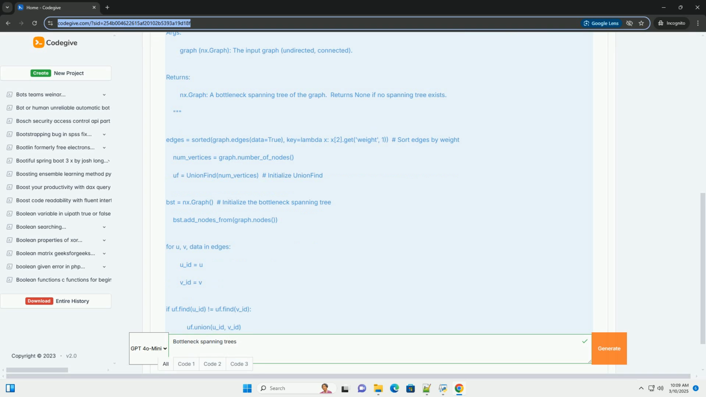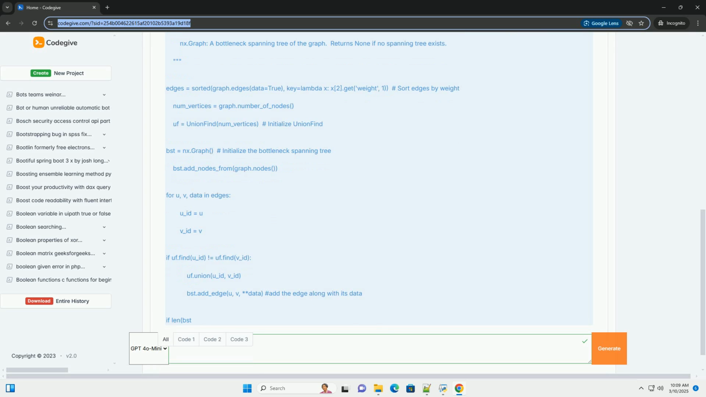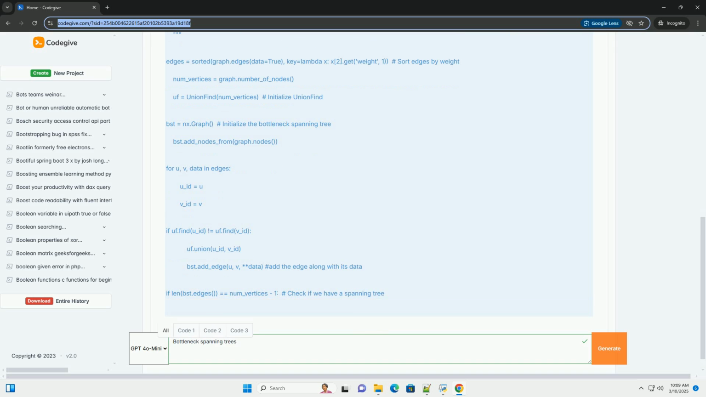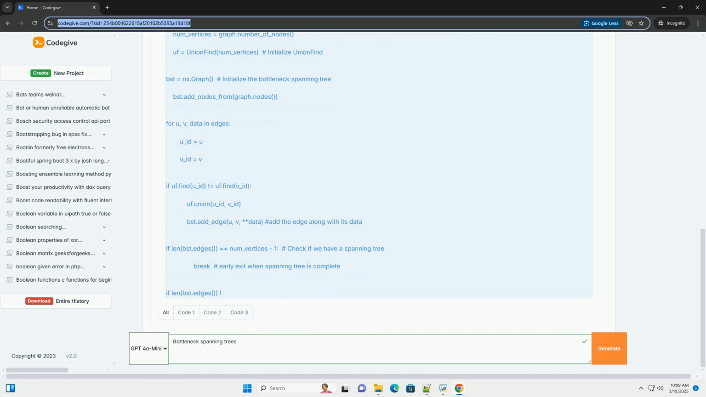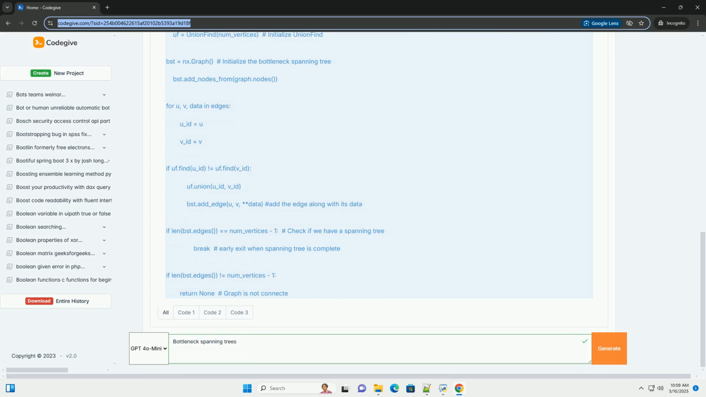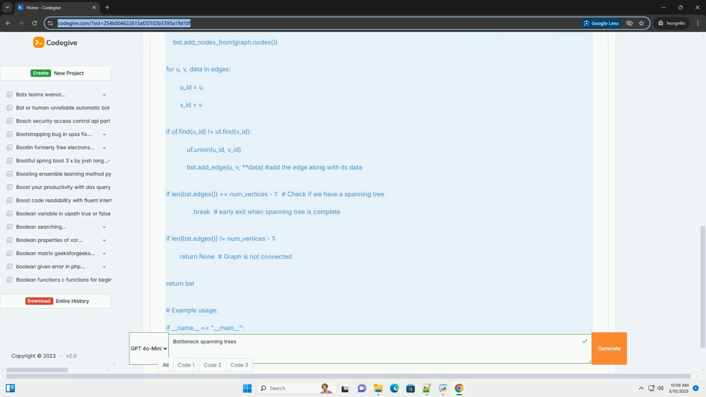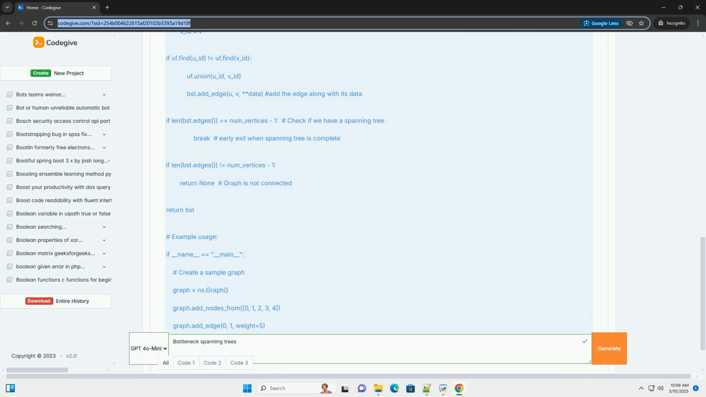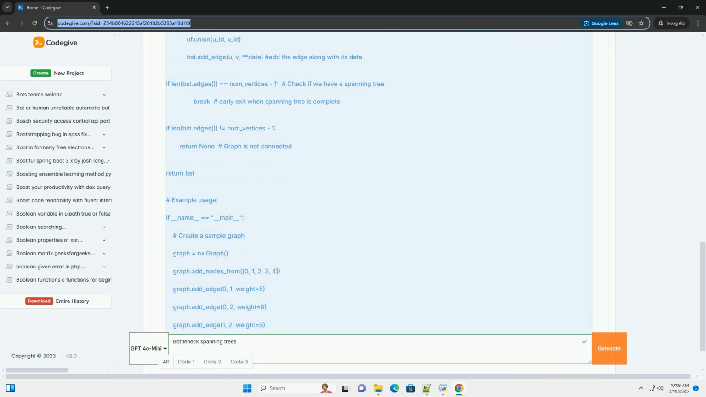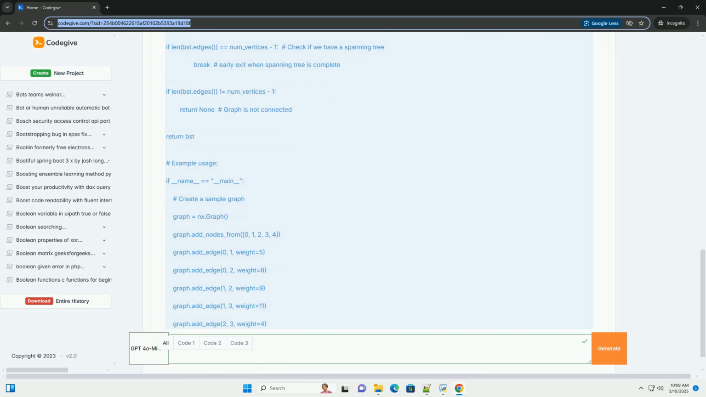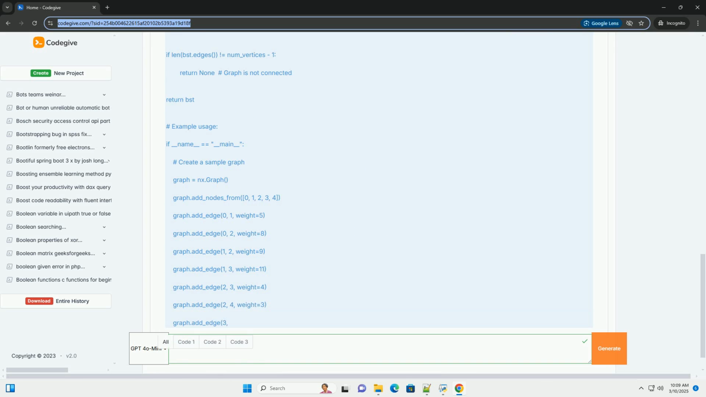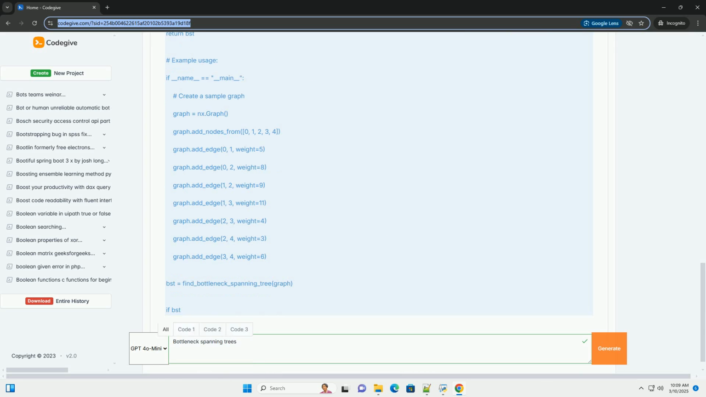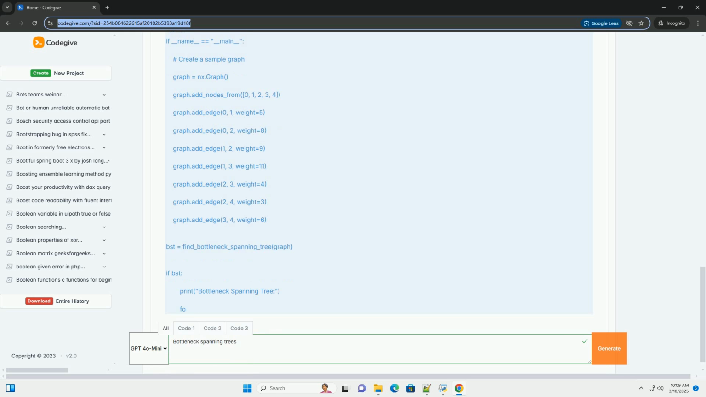What is a spanning tree? First, let's refresh what a spanning tree is. Given a connected, undirected graph, a spanning tree is a subgraph that: 1. Connects all vertices: it includes all the vertices of the original graph. 2. Is a tree: it is acyclic, contains no cycles. A graph can have multiple spanning trees.